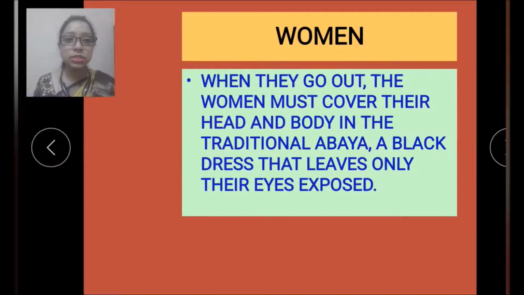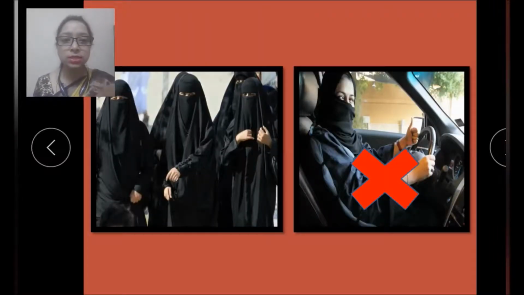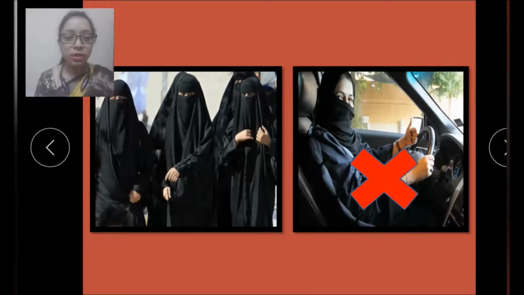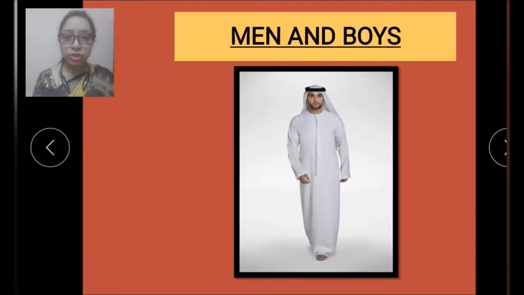Now let's see next. Here you can see this is the picture of women in Saudi Arabia, and you can see clearly in this picture that their eyes are exposed and the whole body from the head is covered with the black dress. And here you can see in this picture, women are not allowed to drive cars. So this is the traditional society of Saudi Arabia. Now let's see next, children. Here is the dress of men and boys in Saudi Arabia.